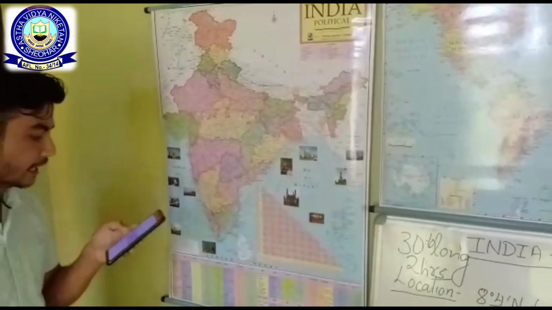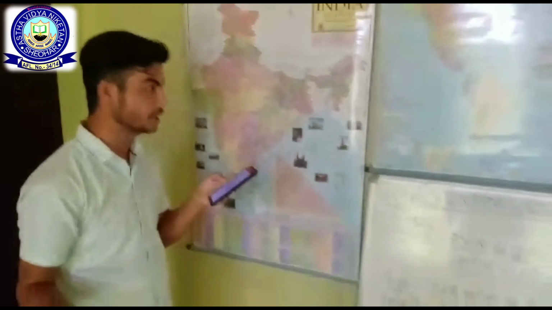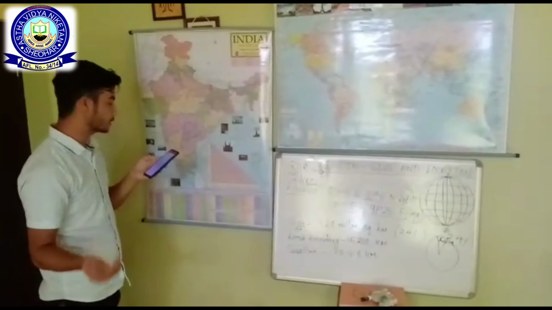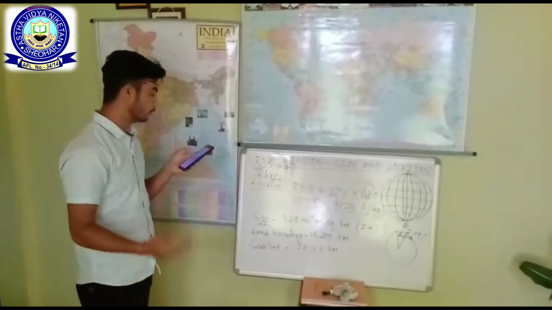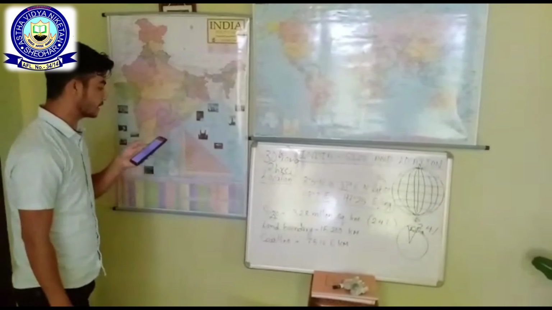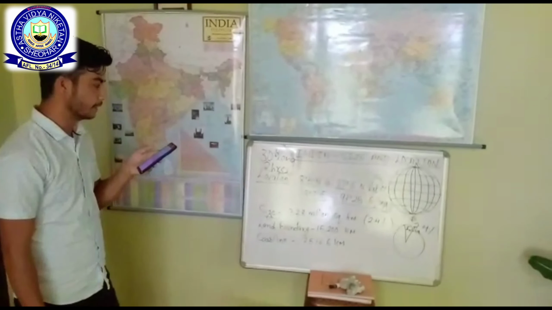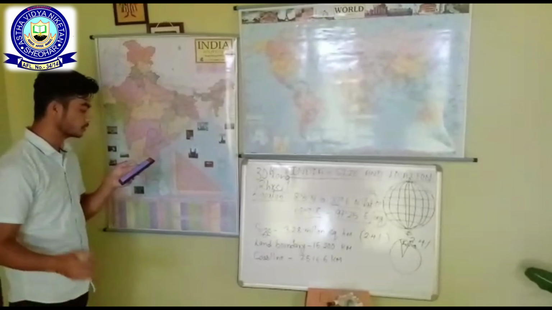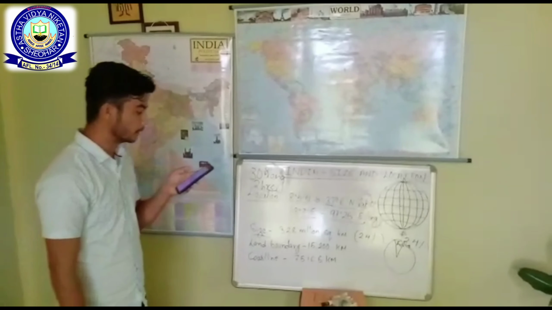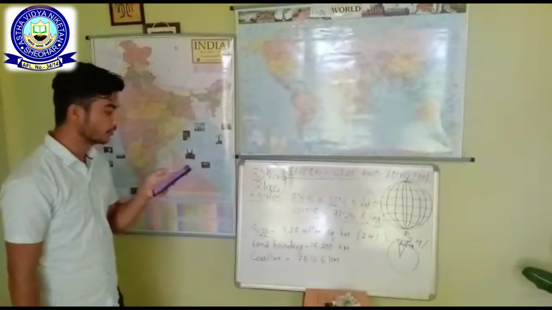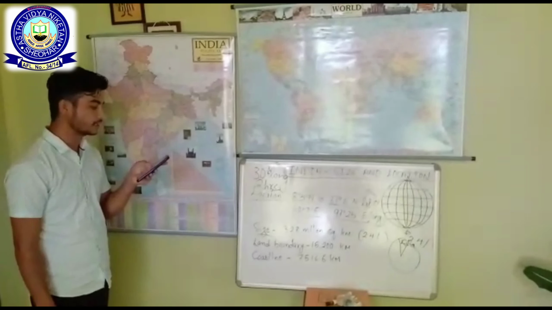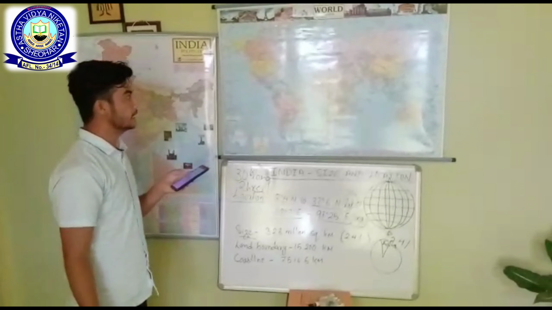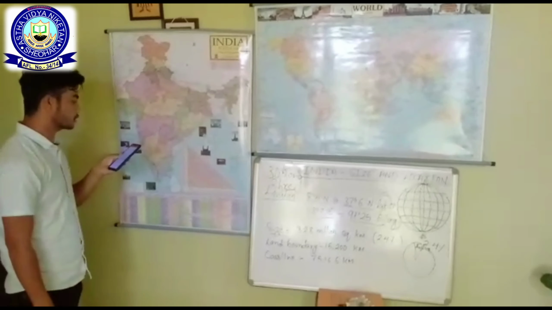Here you can find that Russia is the largest country of the world with 17.07 million square kilometer. Canada stands second with 9.97 million square kilometer. After that, USA holds third position in the total geographical area of the world with 9.80 million square kilometer. China comes fourth, Brazil comes fifth, then Australia, then India is the 7th largest country of the world with